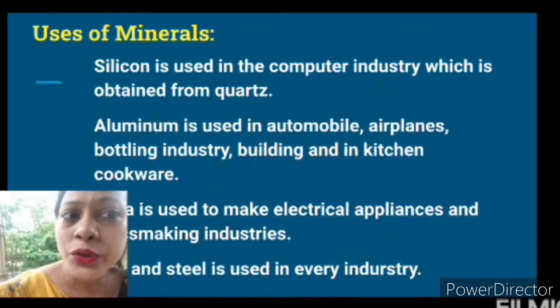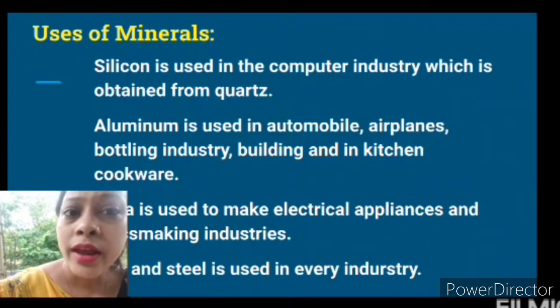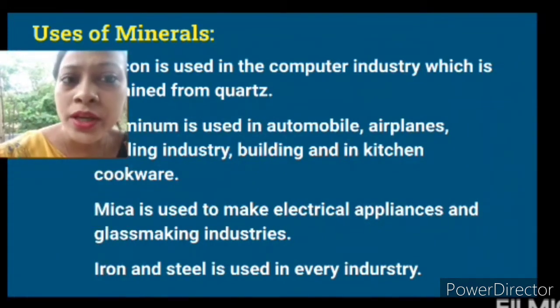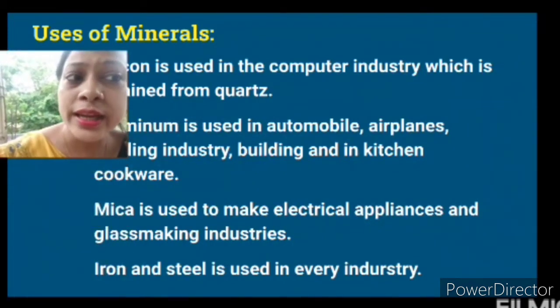Then aluminum is used in the automobile industry, airplanes, the bottling industry, buildings, and kitchen cookware. For this, aluminum is being used. Mica is used to make electrical appliances and in glass making industries.